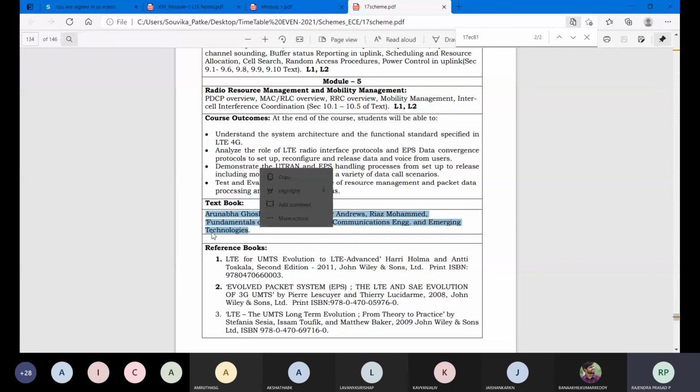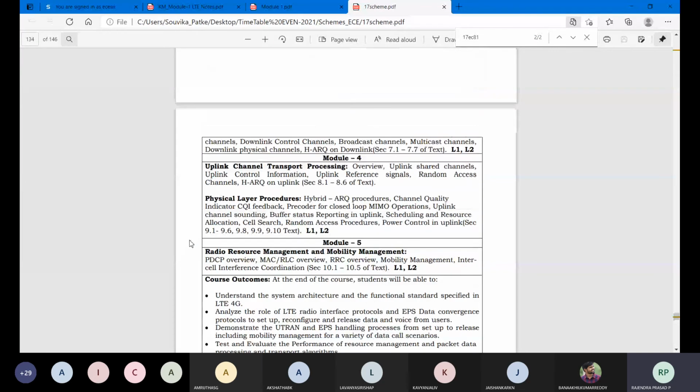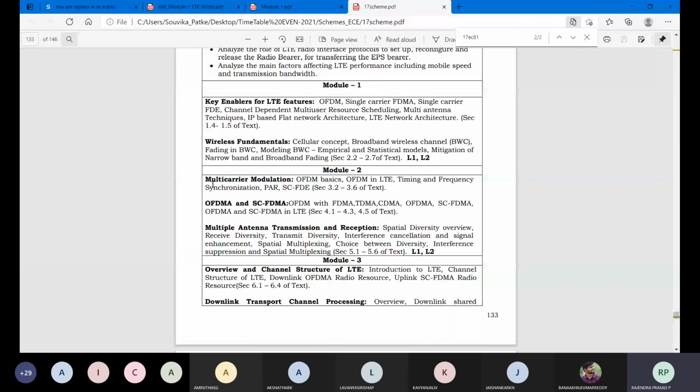In the second module, we are going to see the multi-carrier modulation techniques in LTE: timing and frequency signalization, OFDMA and SC-FDMA, then multiple antenna transmission. These three parts are already given as an introduction here, but in detail we will observe them in module 2, which will be covered in the next session, not now.